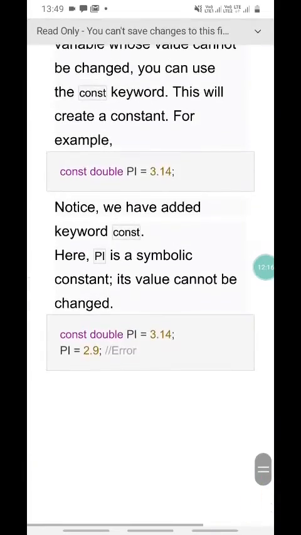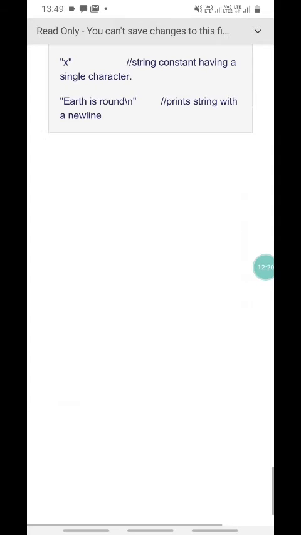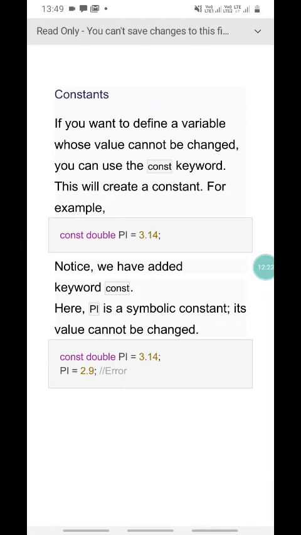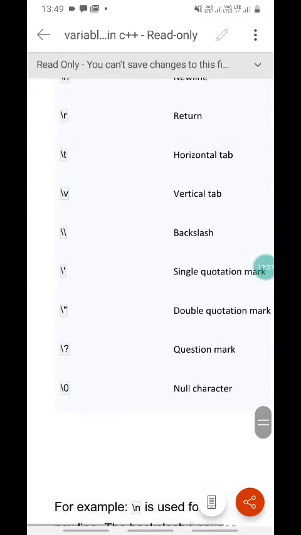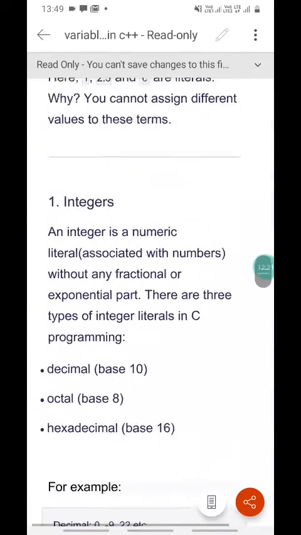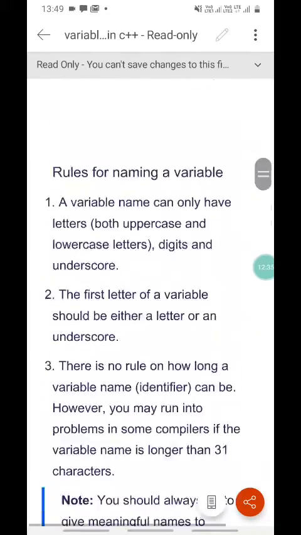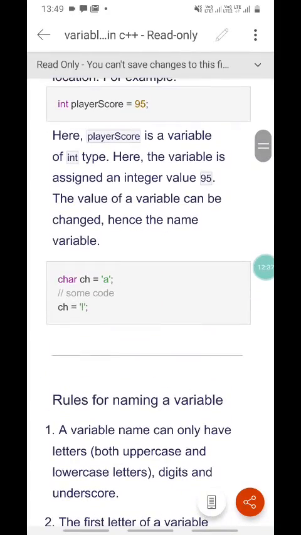So today's topic of C variables and literals in C or C++ is finished. If you have any queries regarding the literals, variables, constants in C++, please ask me or message me.